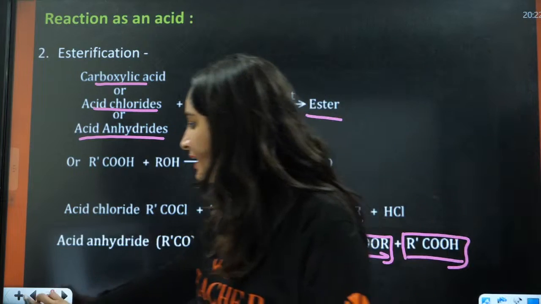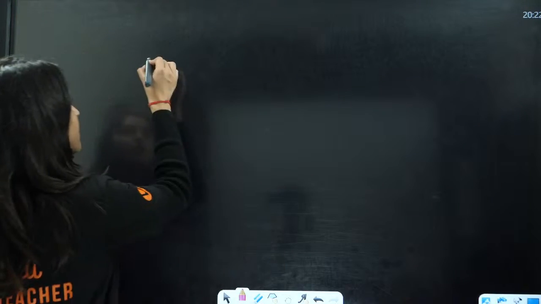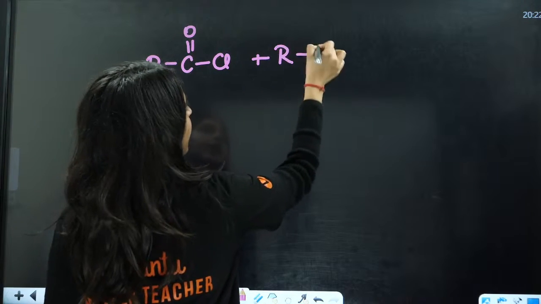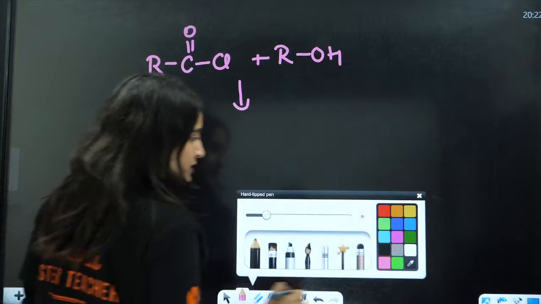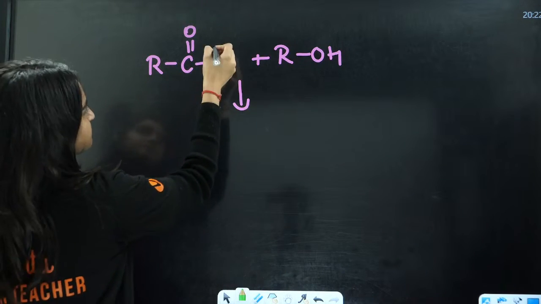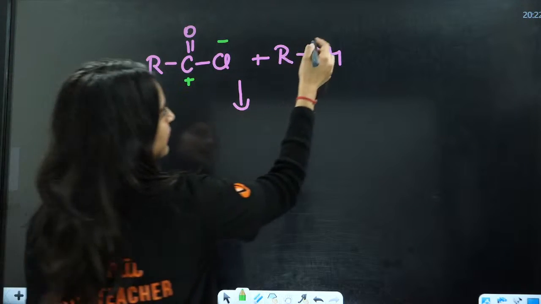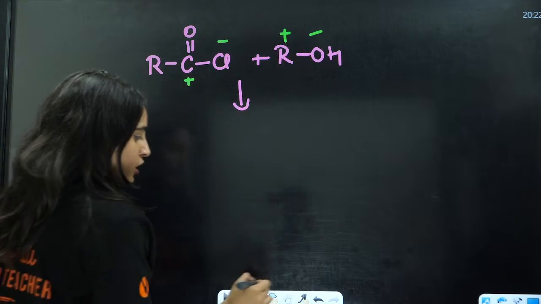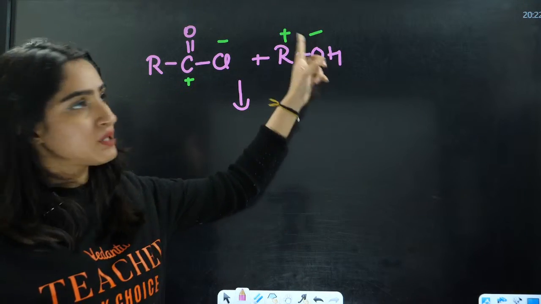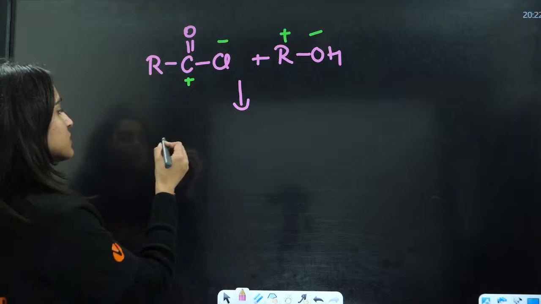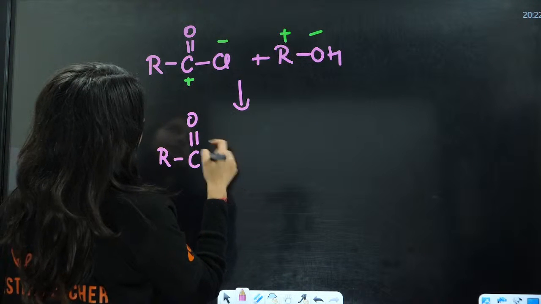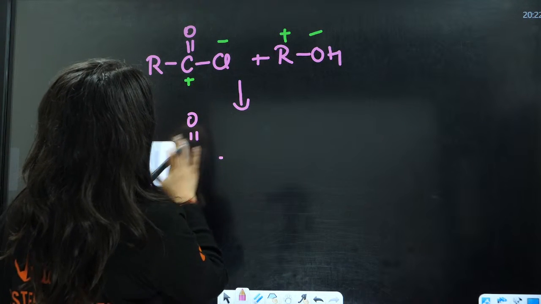If you have acid chloride, it is a very simple reaction. You have RC double bond O, and you don't need to cram anything here. You have ROH. Simply put positive, negative here. This is negative, this is positive. In this case, always remember we are breaking the CO bond of ROH. So in this case, you have RC double bond O positive, the positive part.